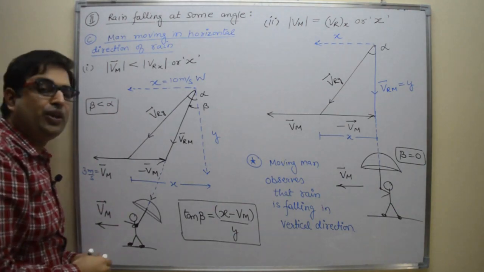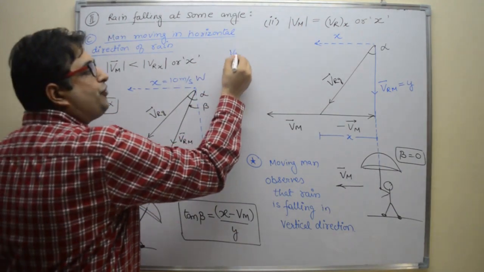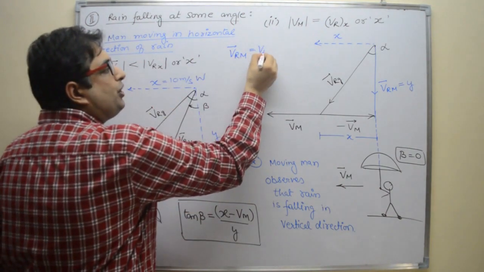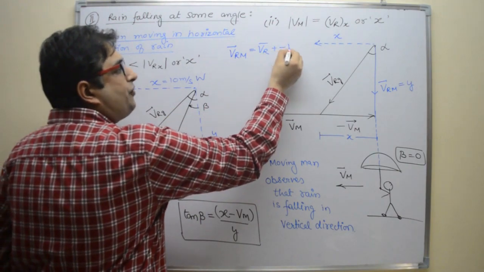And what do we have to find out? We have to find out the velocity of rain observed by the man. And what is the formula? The formula is velocity of rain plus minus Vm.